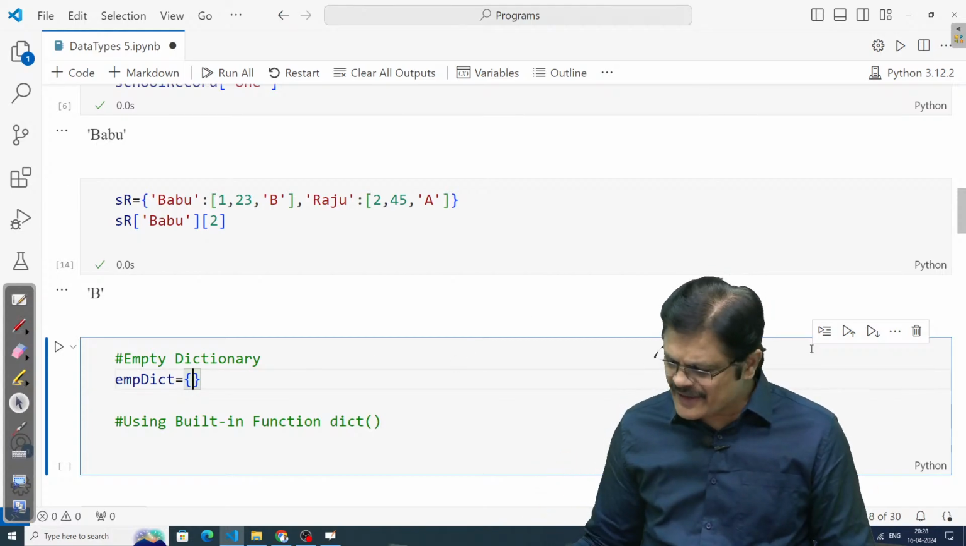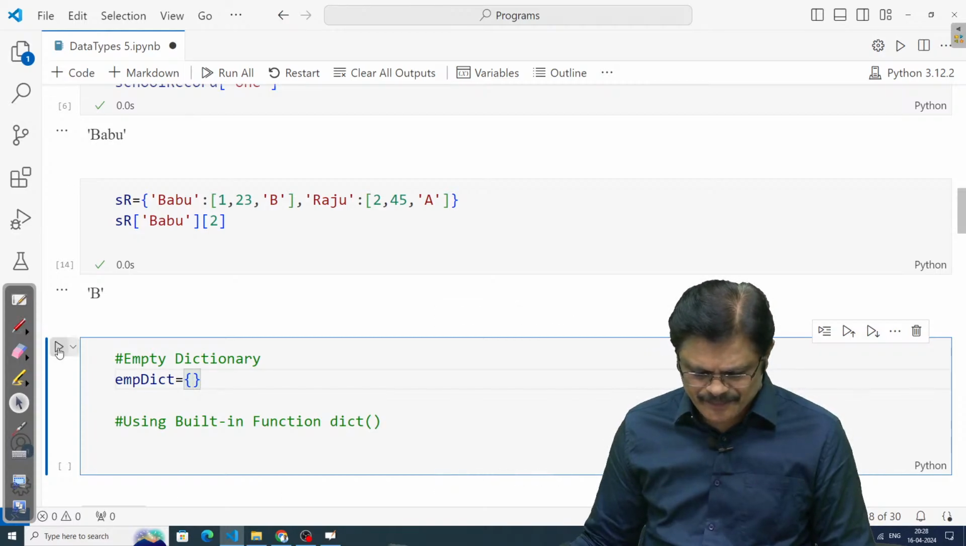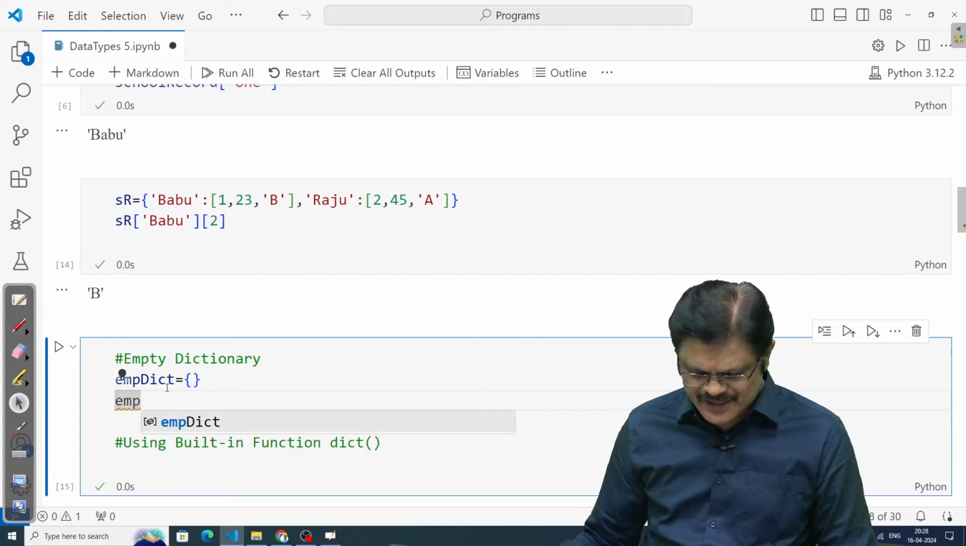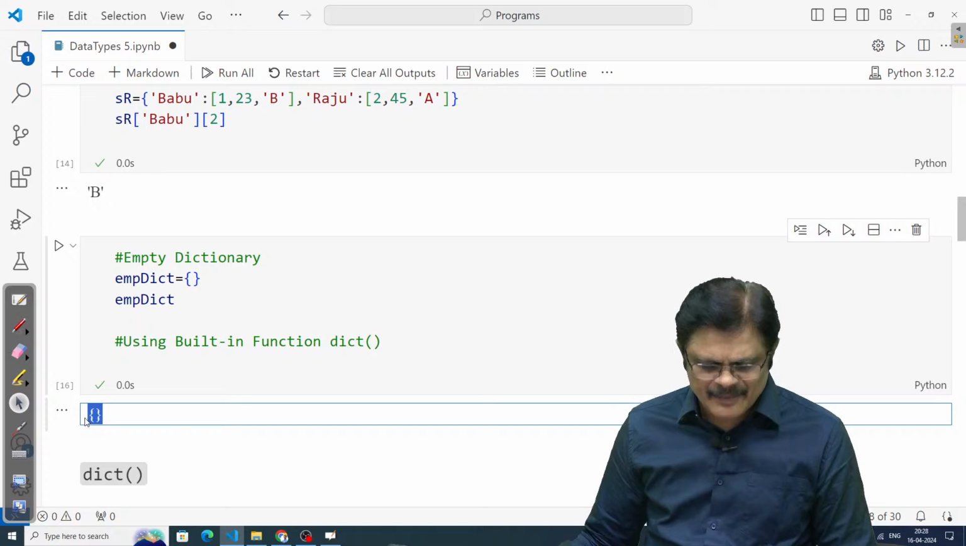Okay. So this will create an empty dictionary, my dear friend. If you want, you can just check what this empty dictionary contains. You can run this, and then you can see this is an empty dictionary.